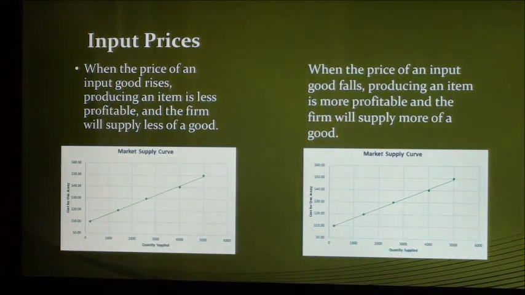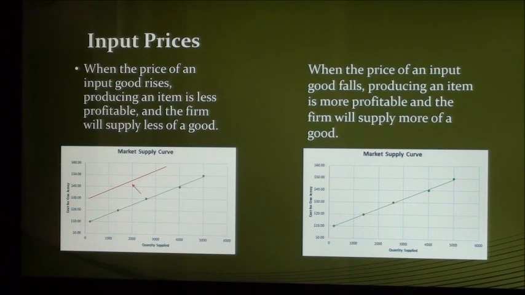The first factor that results in a shift of the supply curve is input prices. When the price of an input good rises, producing that item generates less profit for the firm, and the firm will respond by producing less of the item. For example, if the cost of fabric increases, Packer jerseys will become more expensive to produce, and supply will decrease.